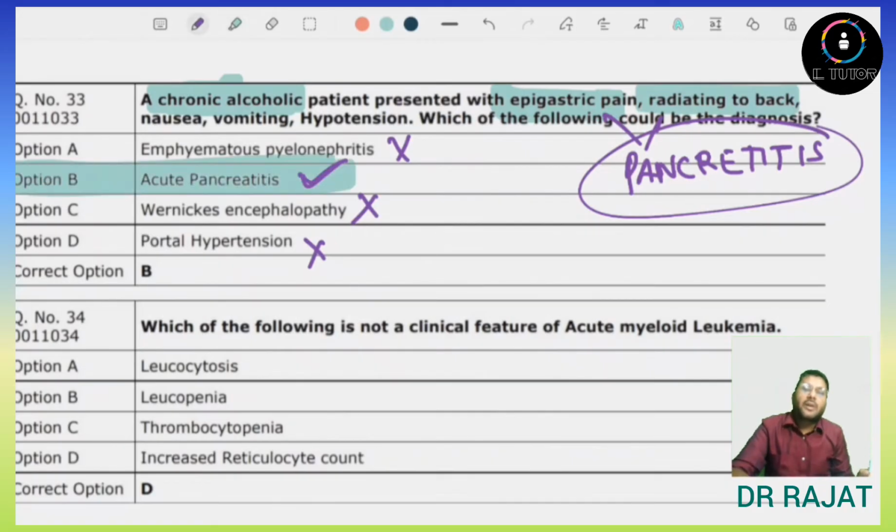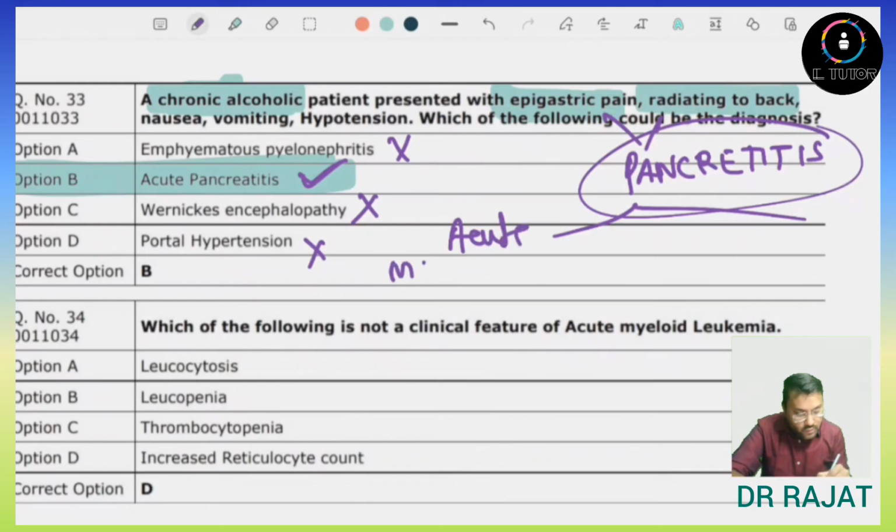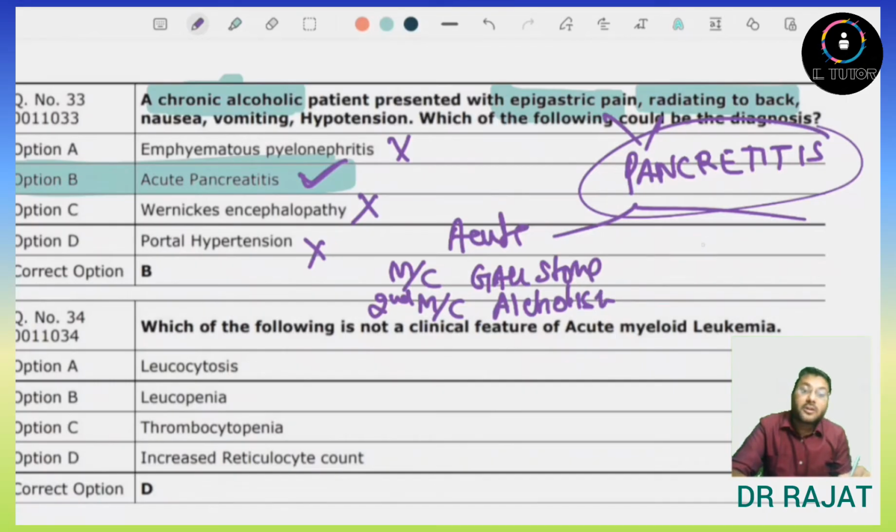But now if we talk about pancreatitis, if we talk about acute pancreatitis, then the most common cause is gallstone. Second most common cause is alcoholism. But if we talk about chronic pancreatitis, then the most common cause is alcohol.